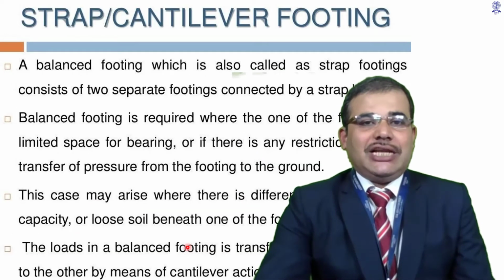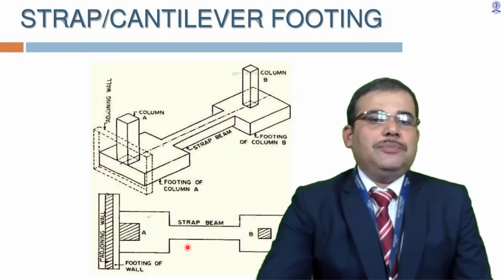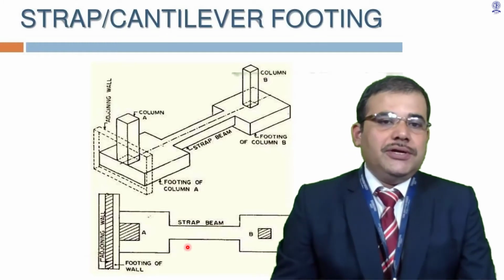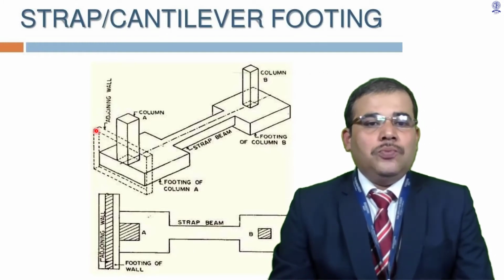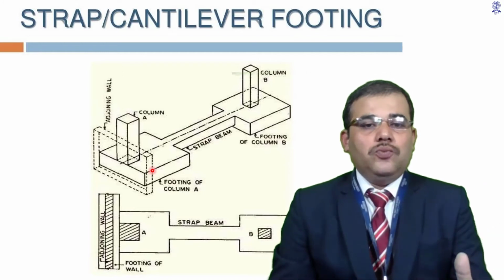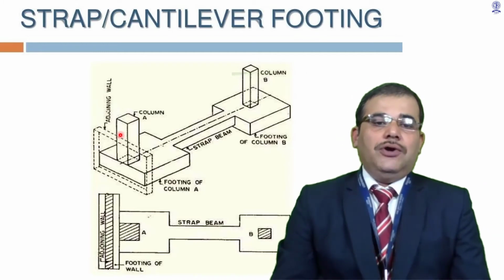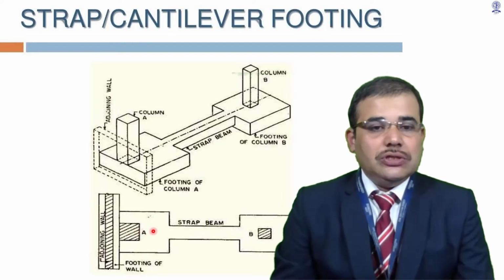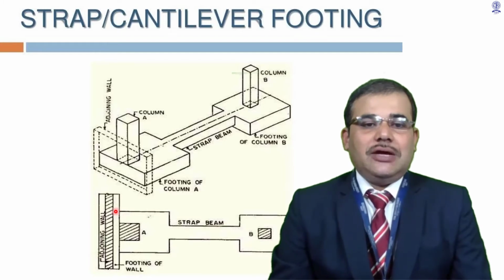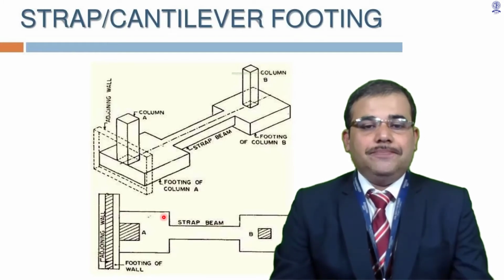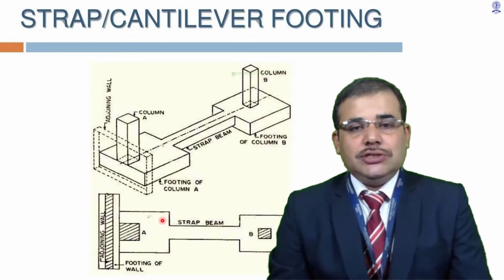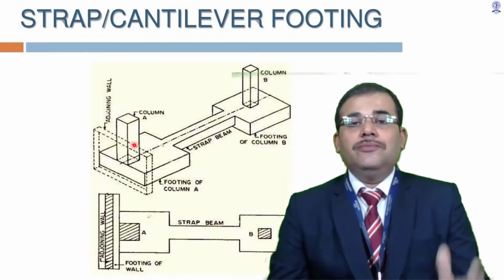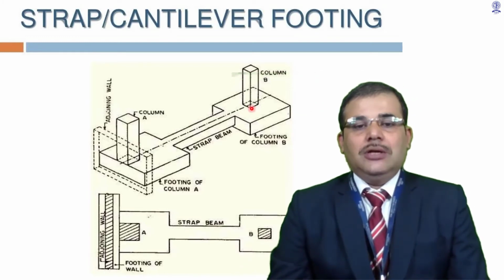The next one is strap or cantilever footing. This is the typical case. In which circumstances are these cantilever footings provided? So you may observe here is the wall or compound wall of an adjoining structure, and according to your design, your column is very close to this. Now it is not possible to excavate the foundation pit in the adjoining property. In such circumstances, you may shift the loading or CG of this column to this footing,